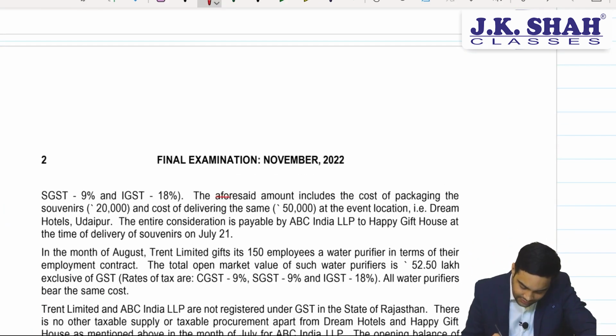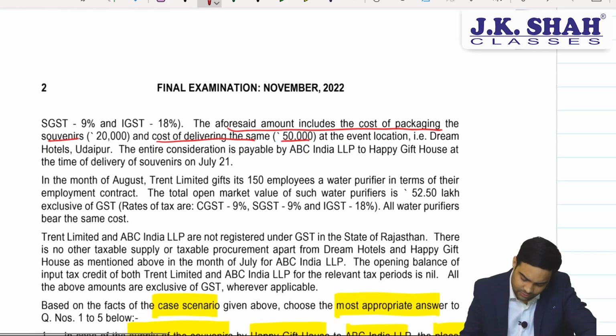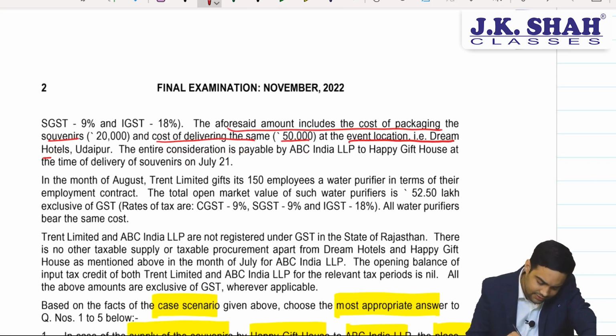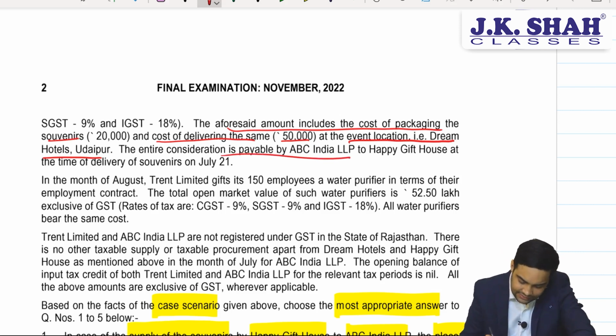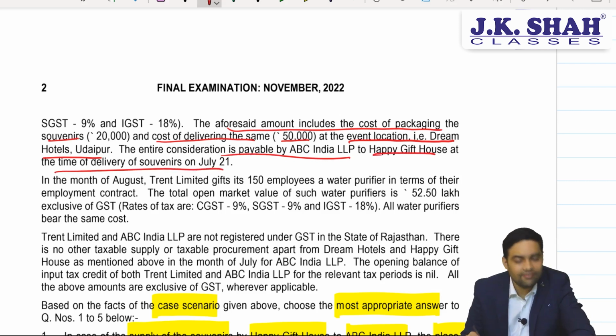The aforesaid amount includes cost of packing of souvenirs, that is 20,000, cost of delivering, that is 50,000. It's already included, nothing has to be done. At the event location, that is Dream Hotels Udaipur. See, though the goods are getting delivered in Udaipur, the order was placed from the Mumbai GST registration of ABC. Hence, Happy Gift House would be charging IGST to ABC LLP. The entire consideration is payable by ABC India LLP to Happy Gift House at the time of delivering the souvenirs